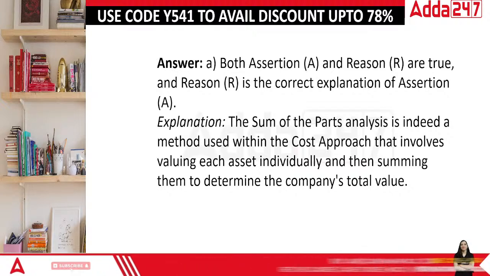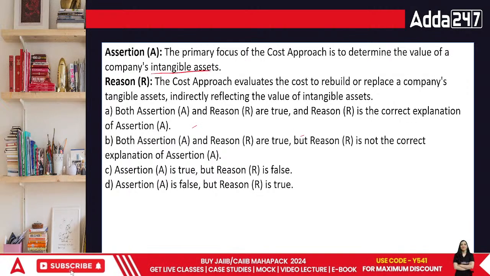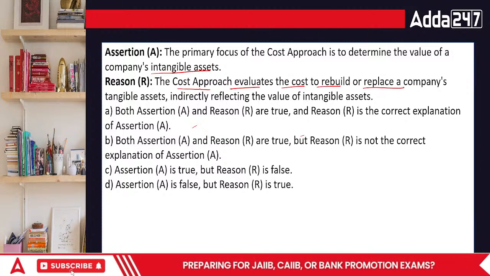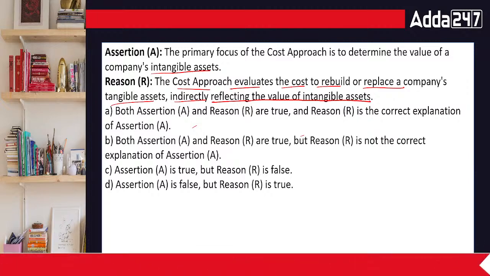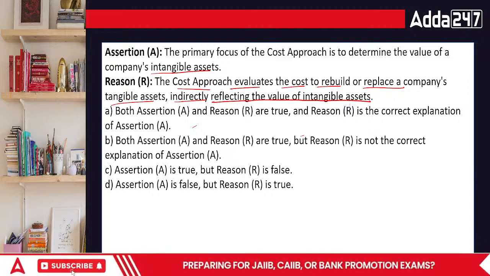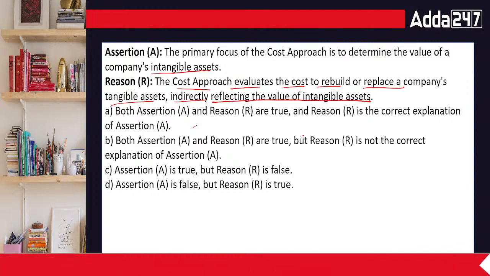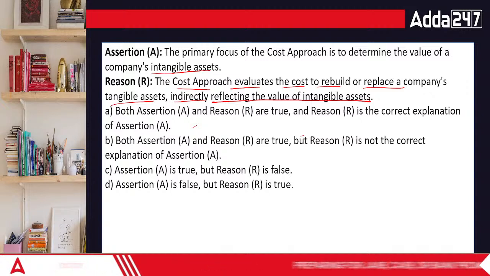Chaliye. Next question, everyone. The primary focus of the cost approach is to determine the company's intangible assets. The cost approach evaluates the cost to rebuild or replace the company's tangible assets, indirectly reflecting the value of intangibles. Cost approach basically helps to find out your value of the assets. When you know about the value of the assets, you know what your net worth of the organization is. If the valuation is good, you know your future is secure. If the valuation isn't good, then the organization has to rethink how they are going to survive.